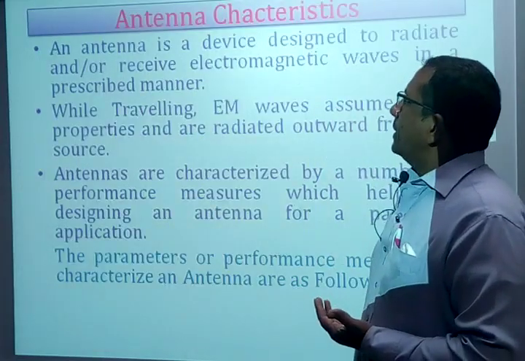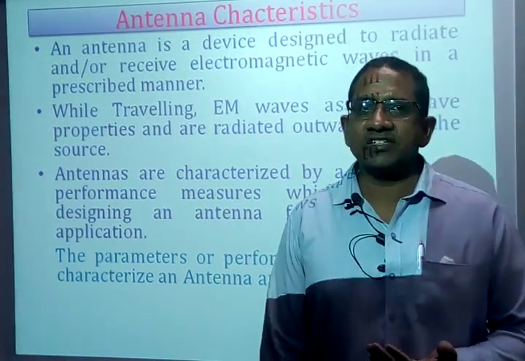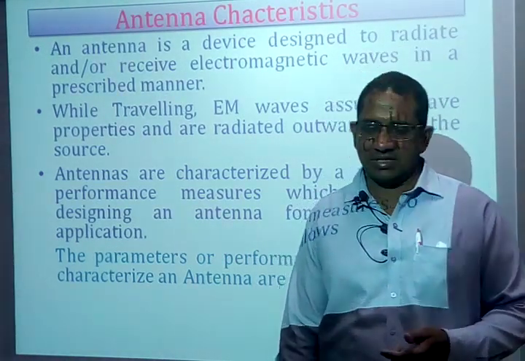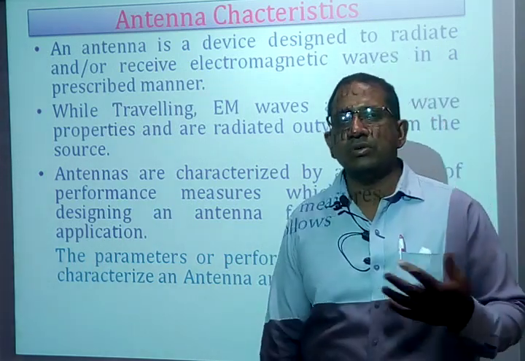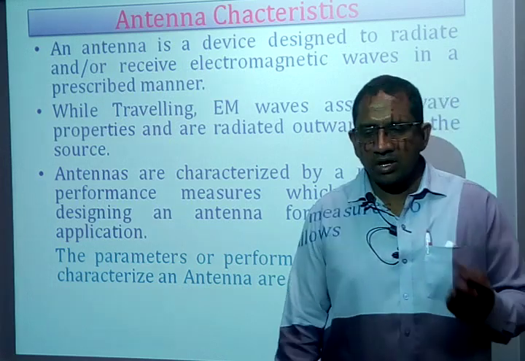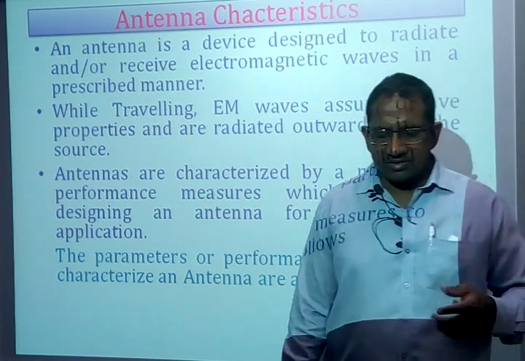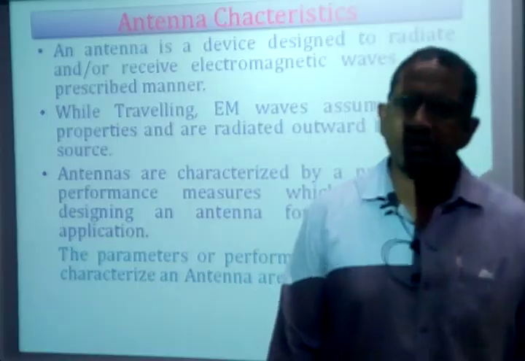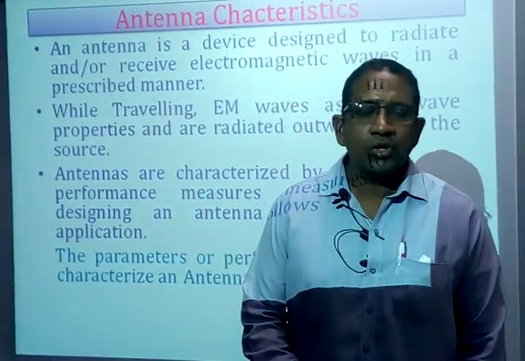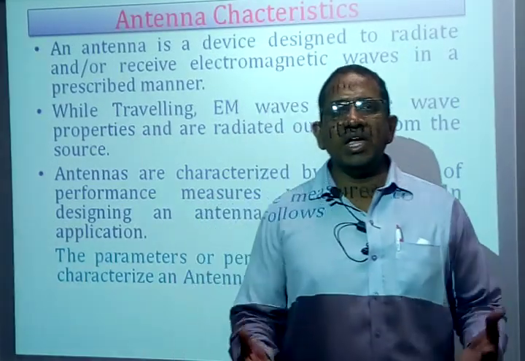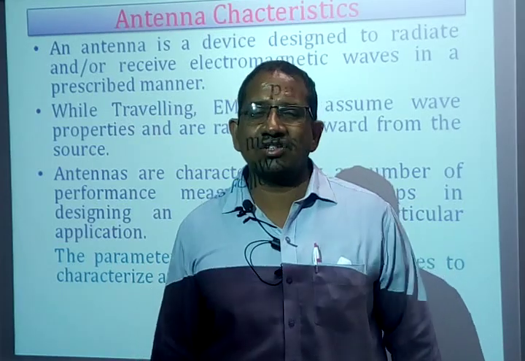Okay. Then next, what are the various characteristics of an antenna? An antenna is going to have certain characteristics. Based on the types of characteristics only, we decide where we normally use a particular antenna. Why do we normally concentrate on the characteristics of an antenna? We studied the characteristics of a PN junction diode. We studied the characteristics of a transistor. Now why have we studied the characteristics? To know the behavior of the particular device, right? We normally understand the characteristics of the device.